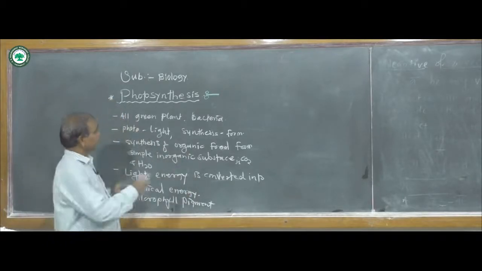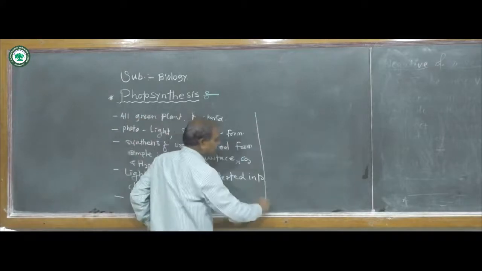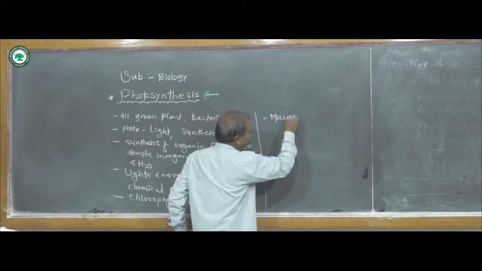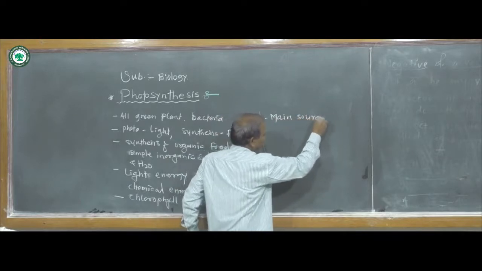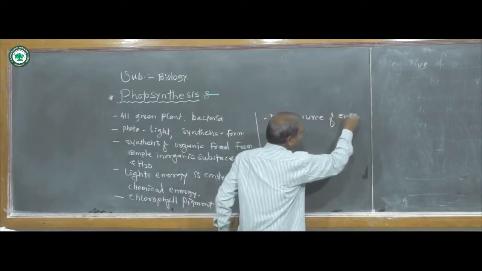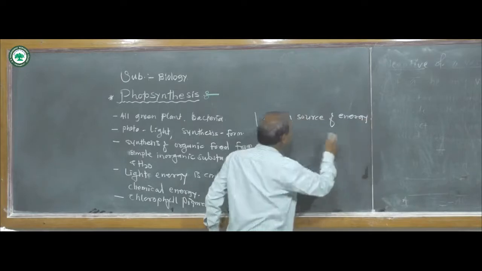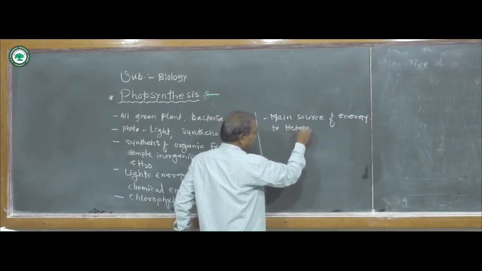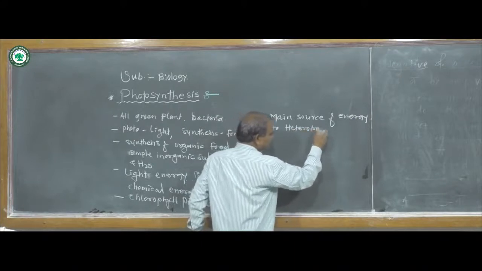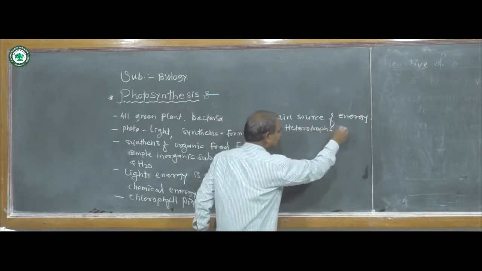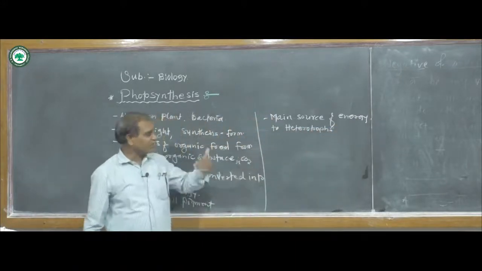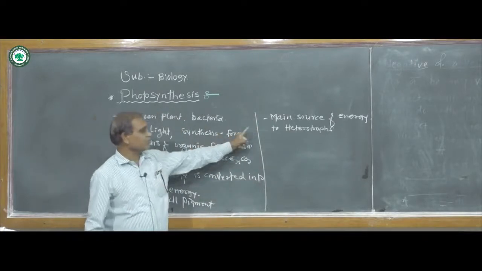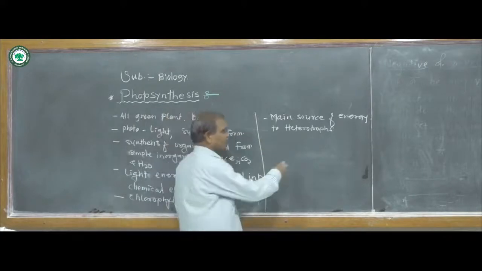Now photosynthesis is a main source of energy to heterotrophs. Heterotrophs depend on others, while autotrophs prepare their own food. This process of photosynthesis is the main source of energy to all living organisms.